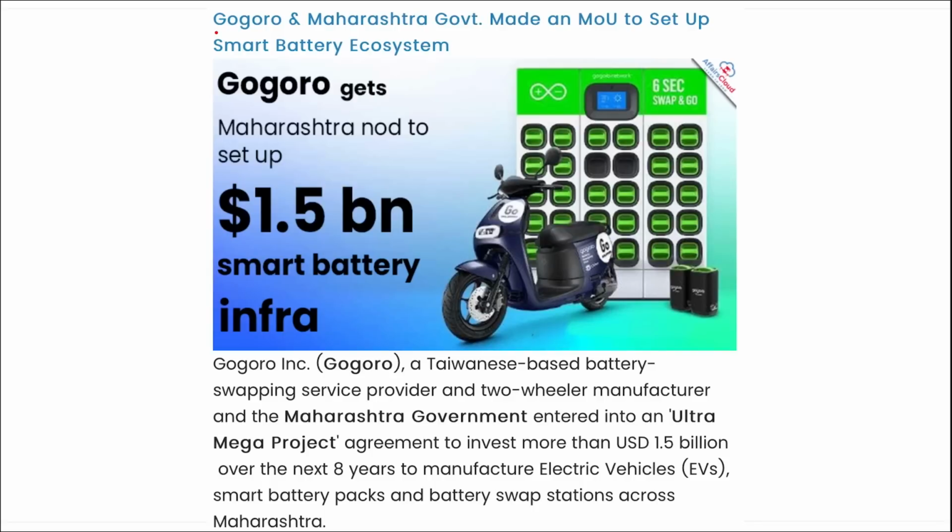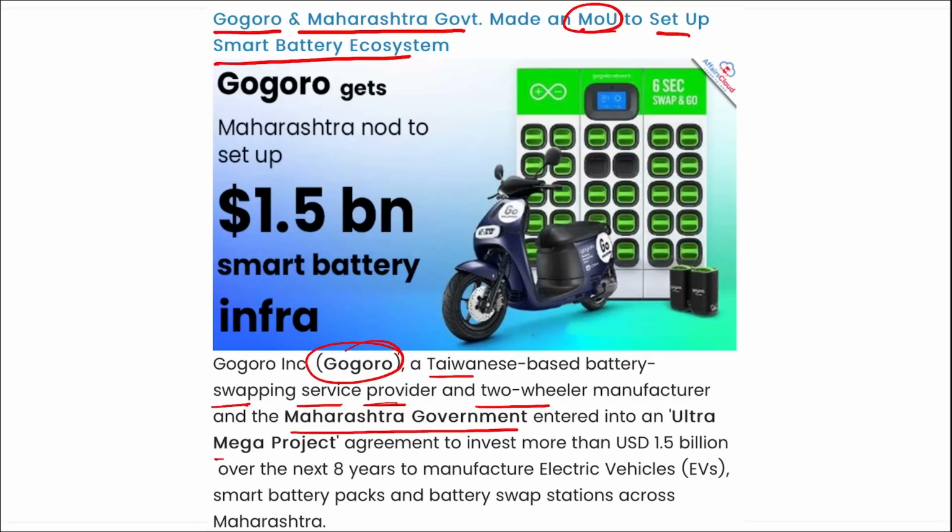Next is Gogoro and Maharashtra government. I repeat, Gogoro and Maharashtra government made an MOU to set up a smart battery ecosystem. Recently Gogoro, a Taiwan-based battery swapping service provider and two-wheeler manufacturer, and the Maharashtra government entered into an ultra mega project, and they have signed the MOU, and they will be investing $1.5 billion over the next 8 years to manufacture electric vehicles, smart battery packs and battery swap stations across Maharashtra.